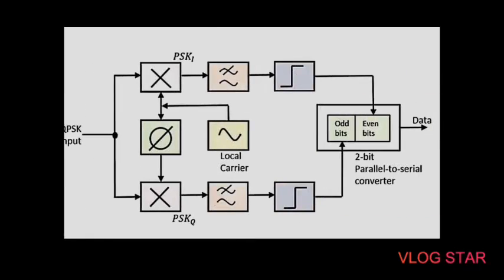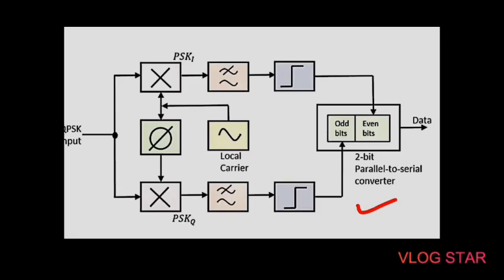Then the next point is the QPSK demodulator. The QPSK demodulator uses 2 product demodulator circuits with local oscillator, 2 band pass filters, then 2 integrator circuits, and a 2 bit parallel to serial converter. This is the parallel to serial converter. So following is the diagram.